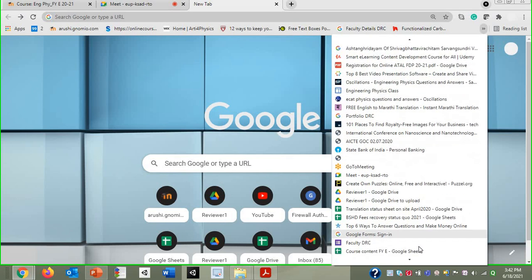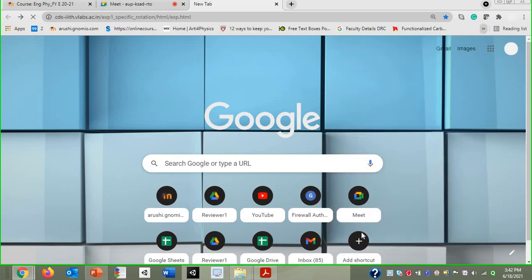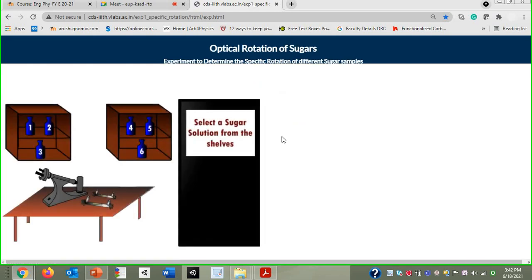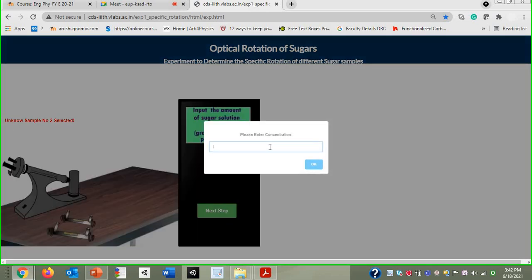Now, due to some problem, I have left the site. Now what to do? We have seen how the polarimeter is. Now we have to proceed to the experiment. Okay, so here in the shelves several solutions are kept. You can select any of the solutions. Suppose we go for the second number bottle. Okay, so here we have taken sample number 2.